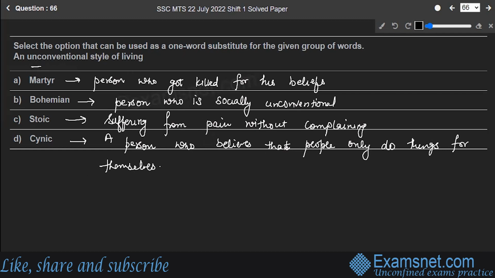So, an unconventional style of living, the one word for this is bohemian, that is option B. So, here option B is the correct answer to the question. Hope you are clear with this.